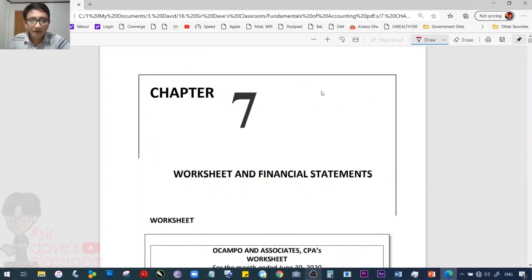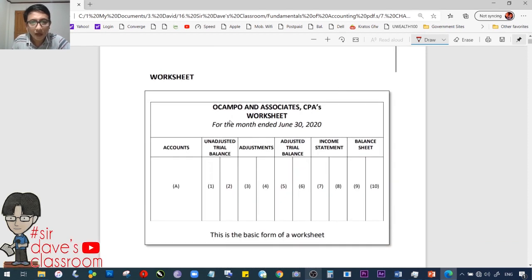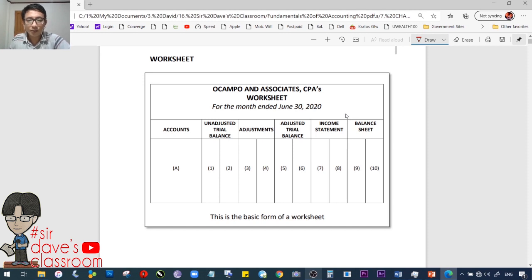Alright, Chapter 7, Worksheet and Financial Statements. Ocampo and Associate CPAs worksheet for the month ended June 30, 2020. This is an accumulation, once again, of the things that we have been doing since Chapter 4. Shown here is the basic form of a worksheet.